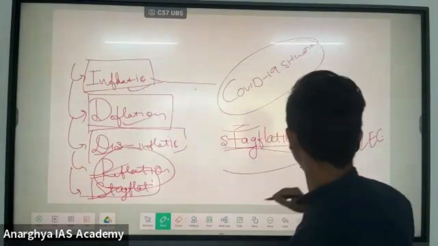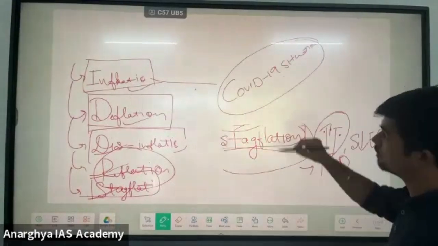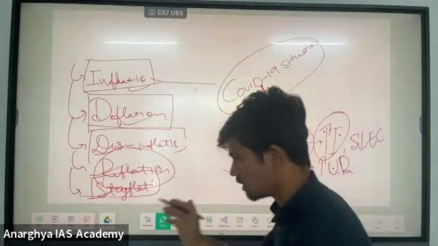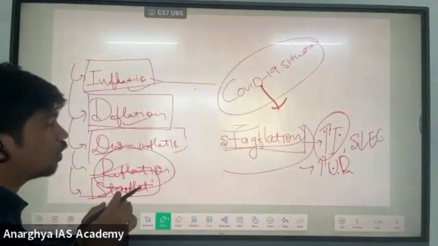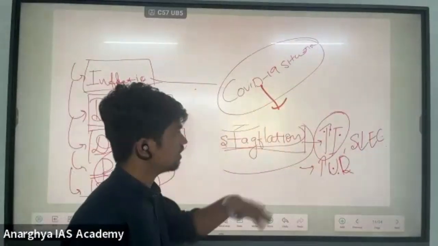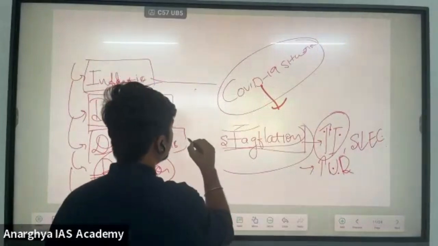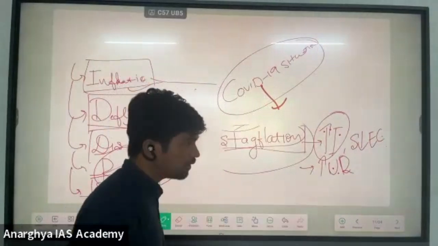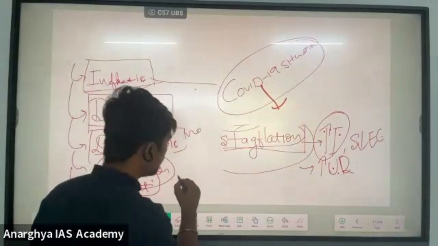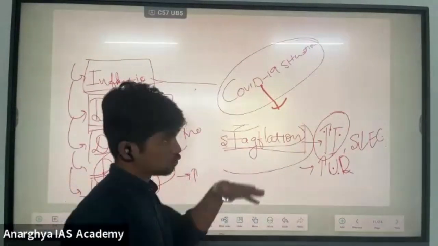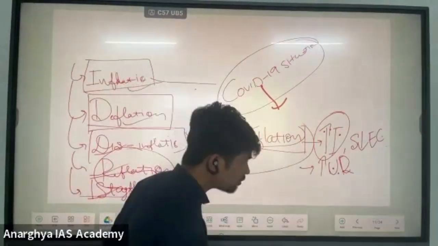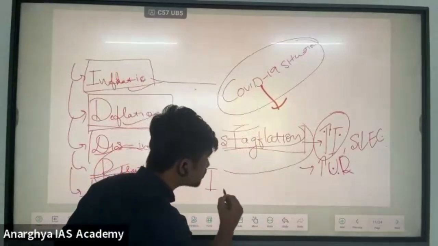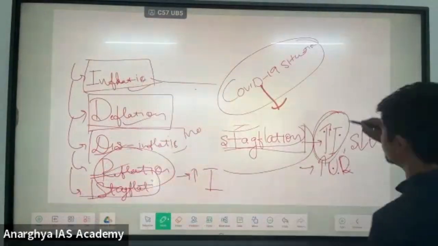See, we will go one by one. What is increasing inflation? Because of the supply chain disruptions, because of the closing down of the factories and the companies, there is no production in the market, but the people are demanding. The demand in the market is high, but there is no production due to lockdowns. Because of that, there is an increase in the prices of products, so there is high inflation.